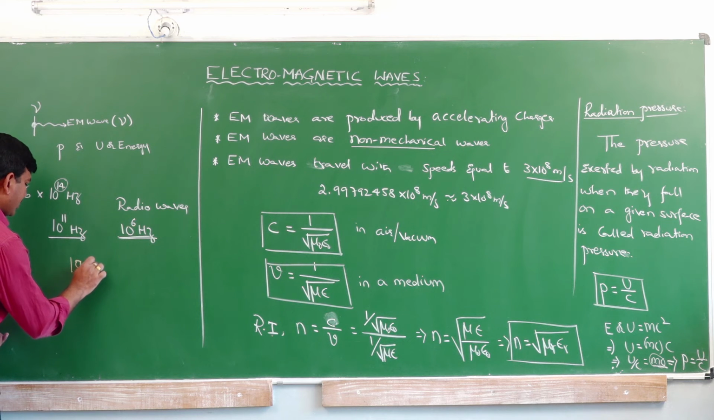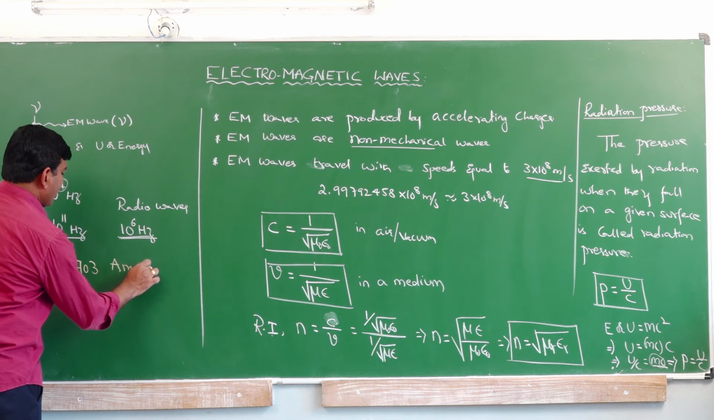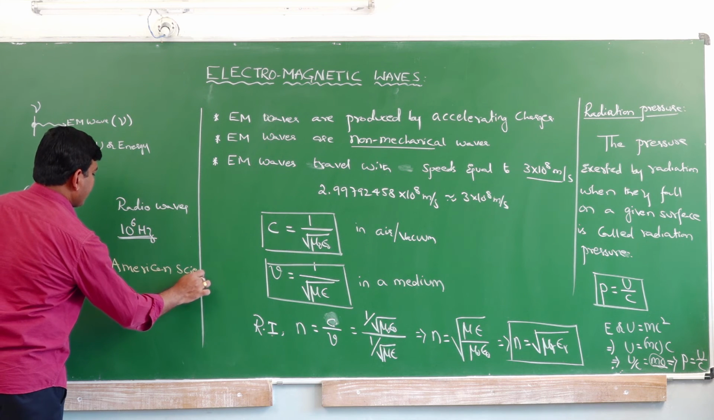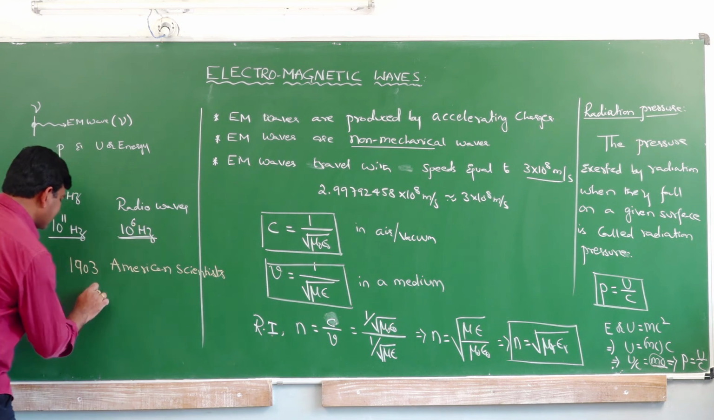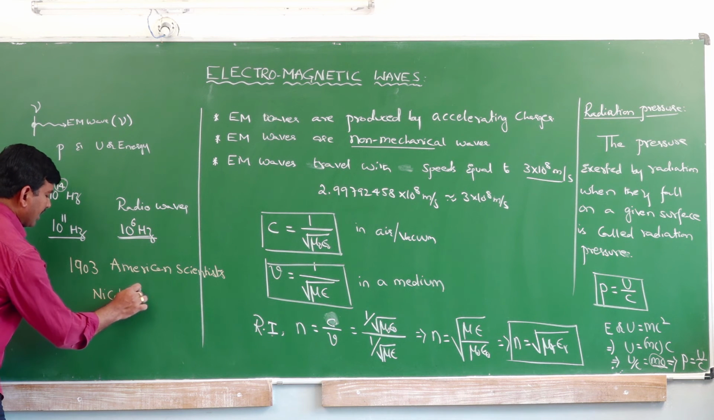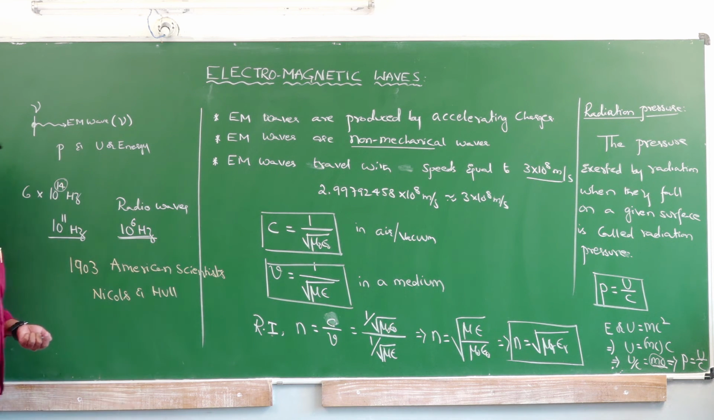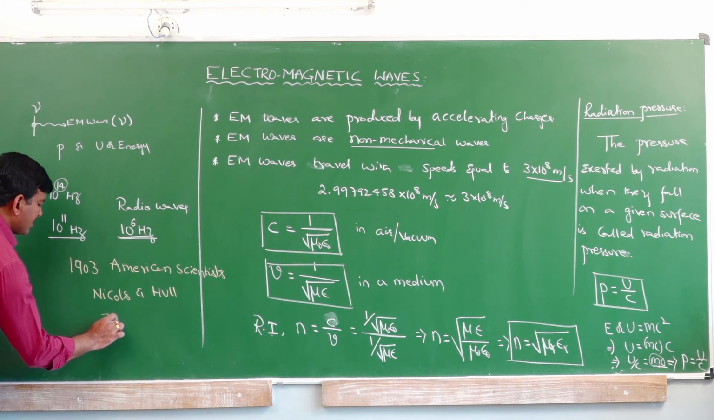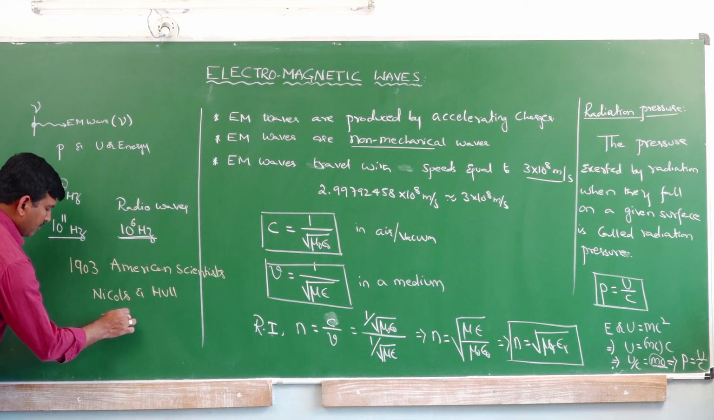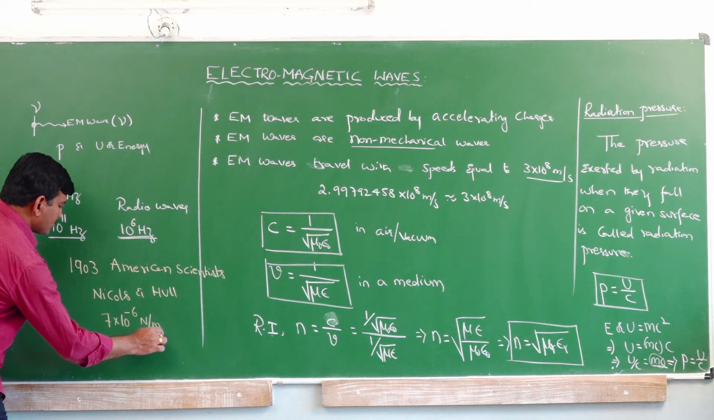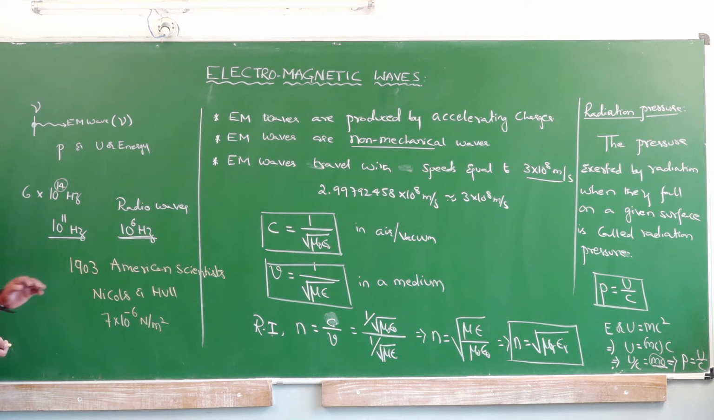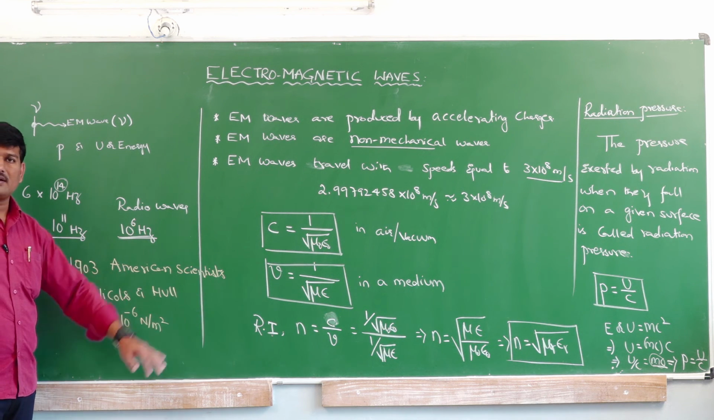And the radiation pressure was calculated by American scientists in the year 1903, named Nichols and Hull. These are the two scientists who calculated the pressure exerted by the radiation, and the value is calculated to be 7 into 10 to the power of -6 Newton per meter square. The radiation pressure exerted by the sunlight falling on the human body is calculated to be 7 into 10 power minus 6 Newton per meter square, and it is calculated by Nichols and Hull, American scientists.